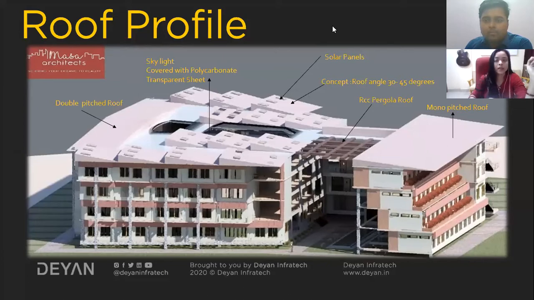And on the right side, this is the monopitch roof that is provided to shade this block of the building. Some concern is regarding this part of the structure, because that has to be cut down, because this cantilever will be a big challenge structurally. So I'll be reducing this part, and it will be in the form of an L shape. Okay. So you can see this step has been done.